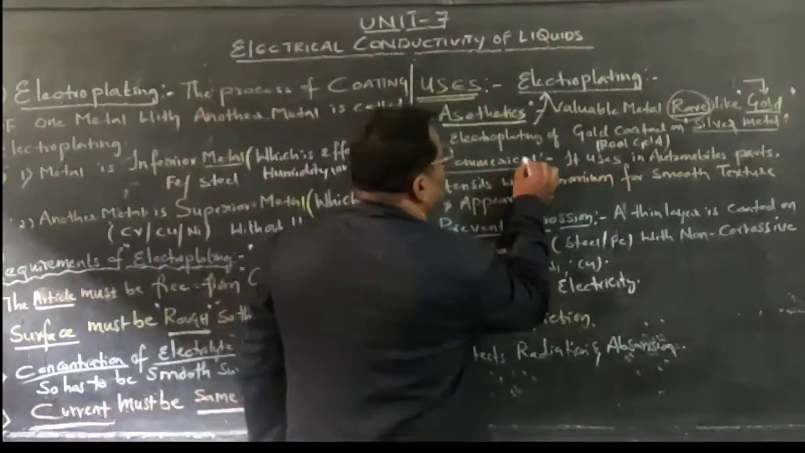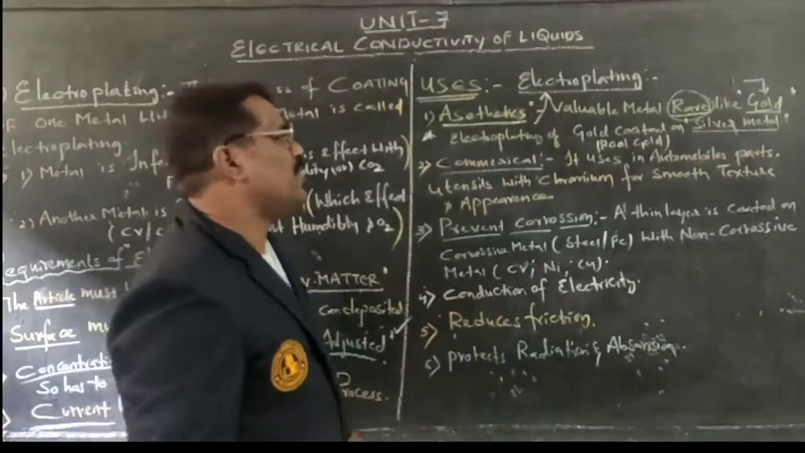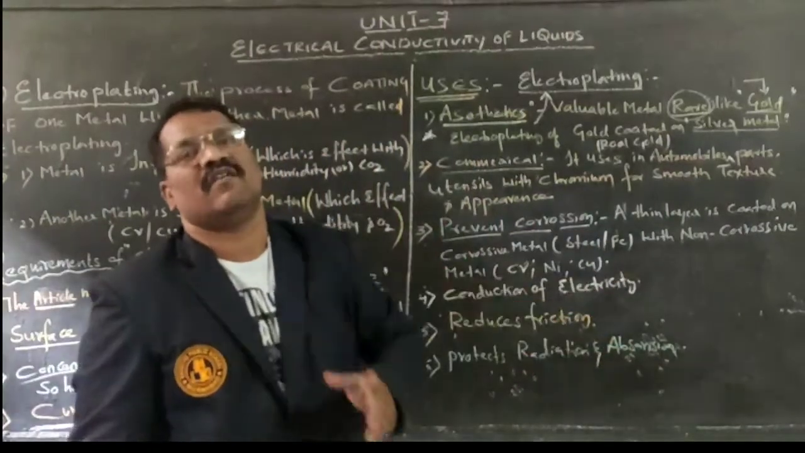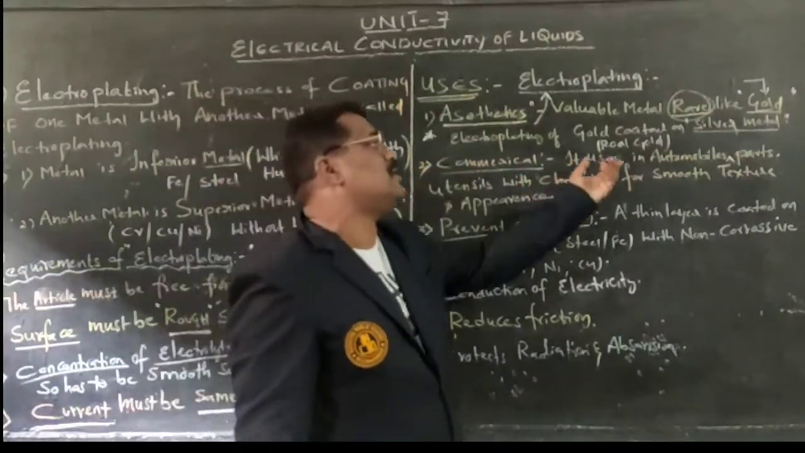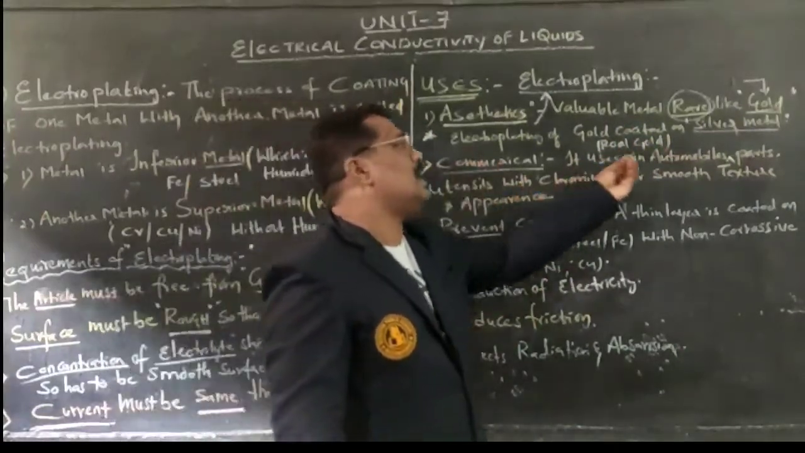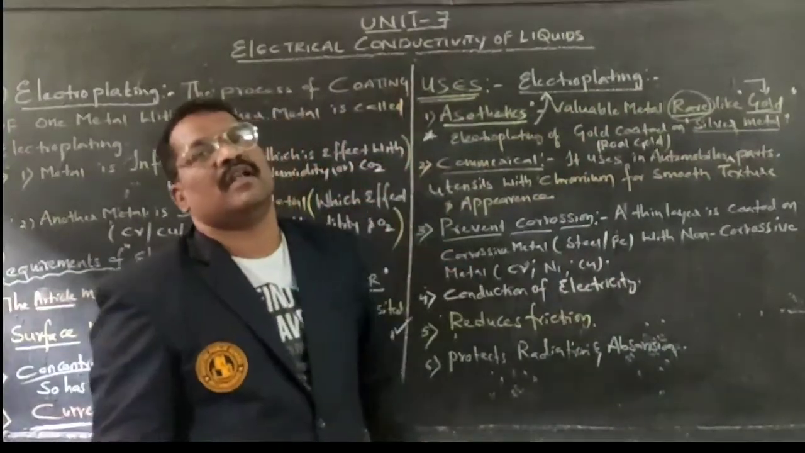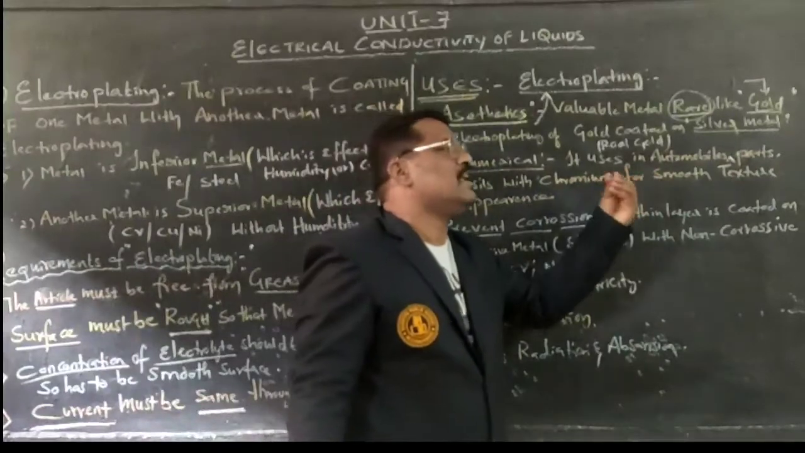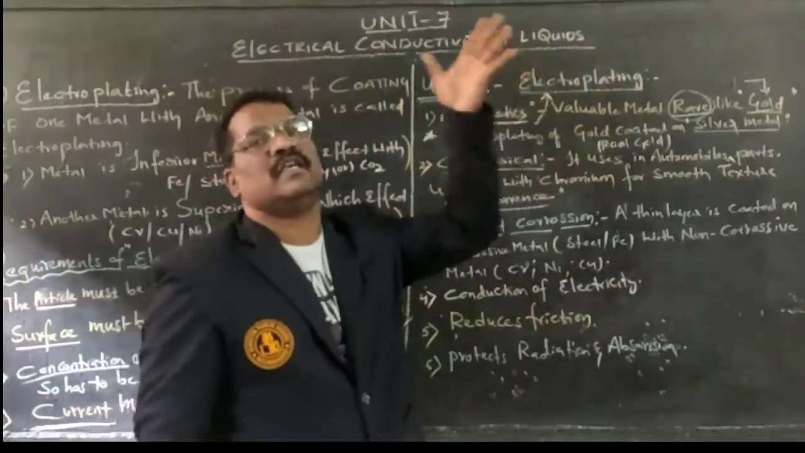Next one is about commercial appliances. For commercial appliances, such as automobiles, spare parts of automobiles, all different types of automobile parts, as well as utensils and household appliances, these things are used for commercial purposes. The automobile parts and all the articles are coated with chromium metal, a layer of chromium, so that they attain a smooth nature and the appearance also becomes much brighter, so that people can purchase the articles.